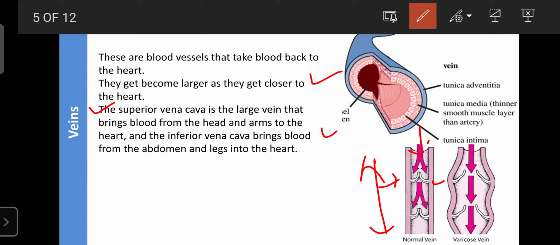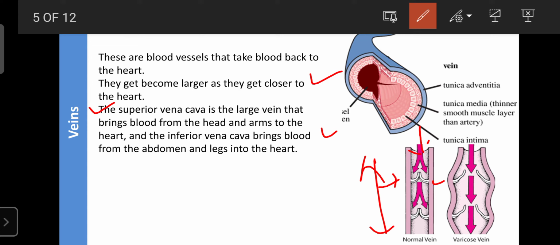This feature is present only in veins, and it is not found in arteries. That's why in the vein no backflow is possible. The blood flows in only one direction, one way towards the heart. It cannot go backwards, even though the blood pressure is low, due to the presence of this special type of valve.